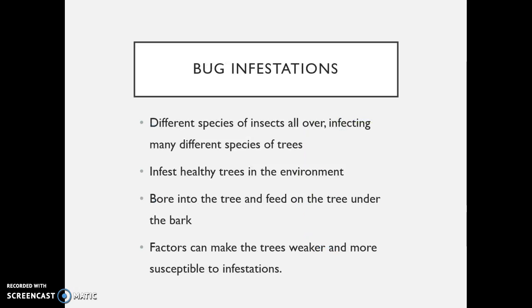Bug infestations of trees involve many different species of insects all over the world, which infect many different species of trees. They infest healthy trees within their environment and bore into the tree to feed on the living part under the bark. Environmental factors within the soil or surrounding area can weaken the trees, which makes them more susceptible to the bug infestations. So sadly, it's a vicious cycle, and the more we affect the trees with climate change, the easier it is for the insects to eat and kill the trees.